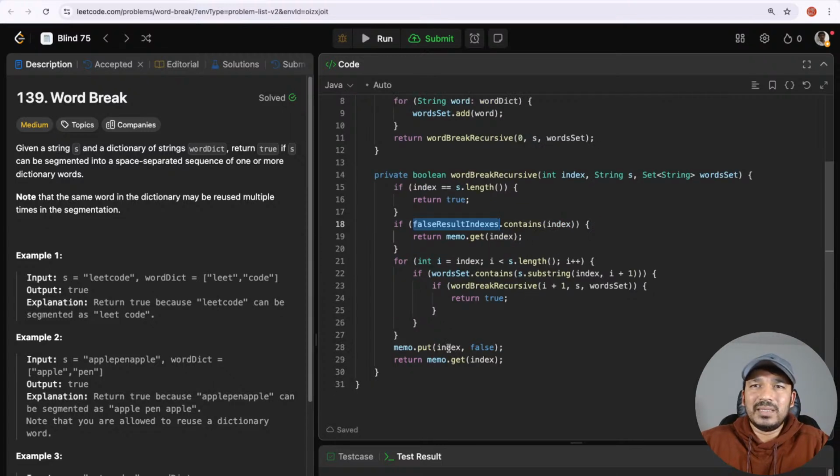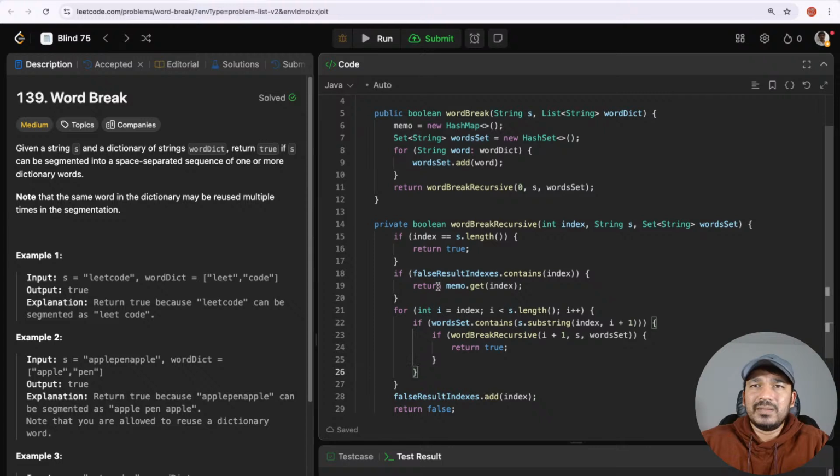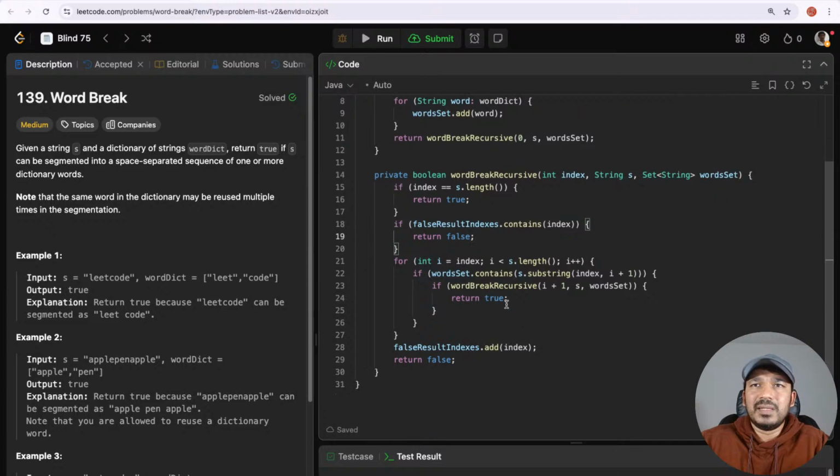And then instead of memo dot put, I do false result indexes dot put, or add, index. Okay, and then here I can just return false, since we know it is false. And this one also I can just return false.